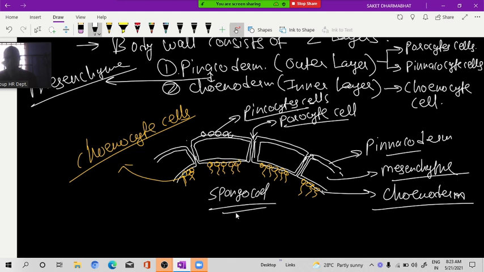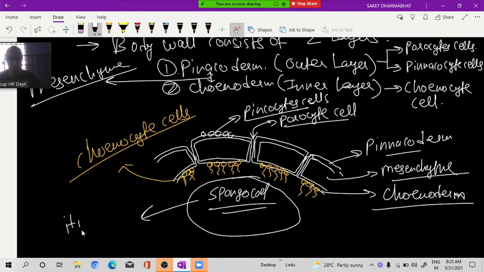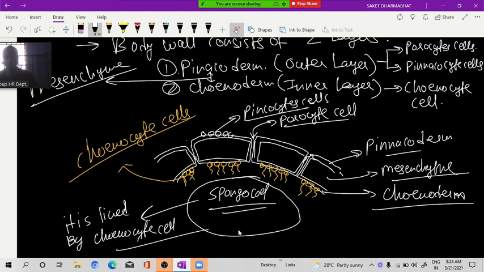Body cavity, spongocele. Clear or not? Here what is present? Spongocele. So if the question is asked in the NEET, spongocele is lined by? Coenoderm. Lined by which cell? Coenocyte cell. Yes, it is lined by coenocyte cell. Clear up to here?